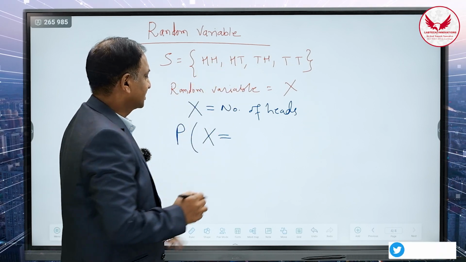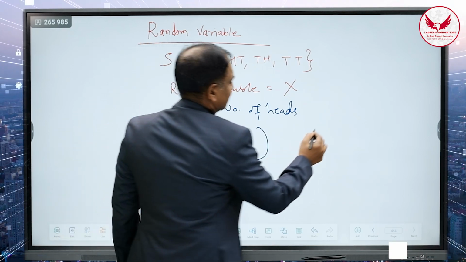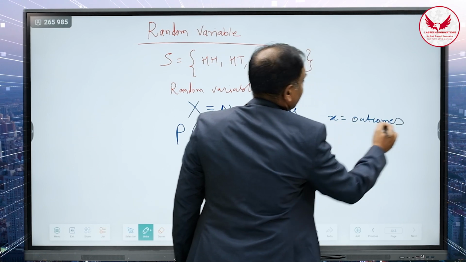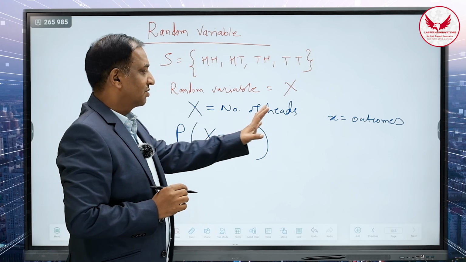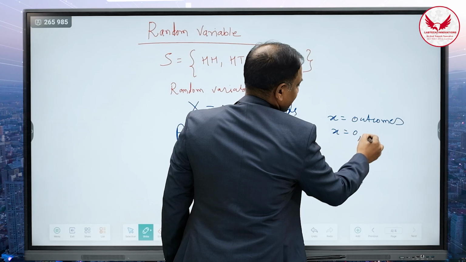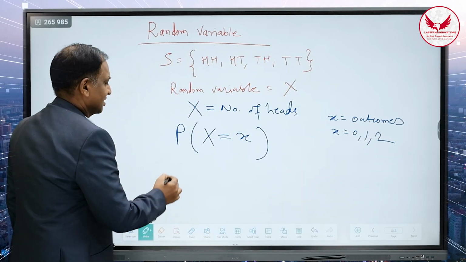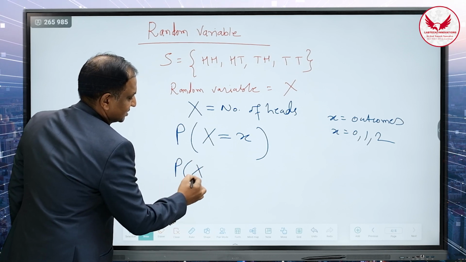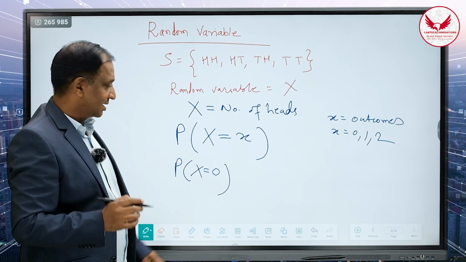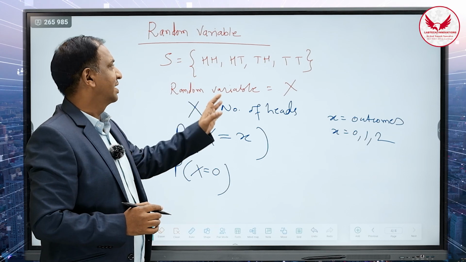So probability of X is equal to x. Capital X is a random variable and small x is equal to some outcomes of the random variable. The outcomes of the random variable X could be: number of heads is 0, number of heads will be 1, number of heads will be 2. Now I have to find out the probability. For example, probability of X is equal to 0. That indicates the probability of the random variable X in which the number of heads is 0.